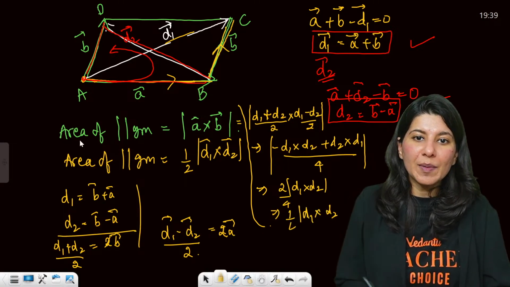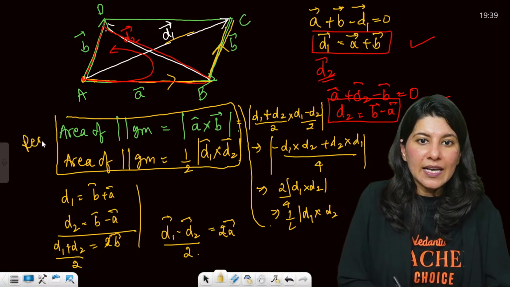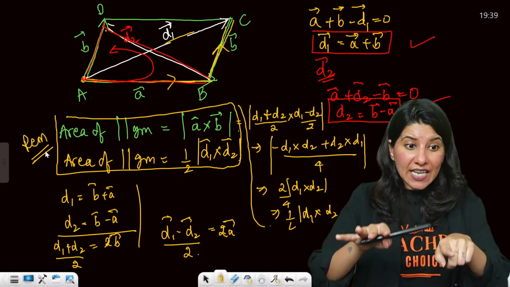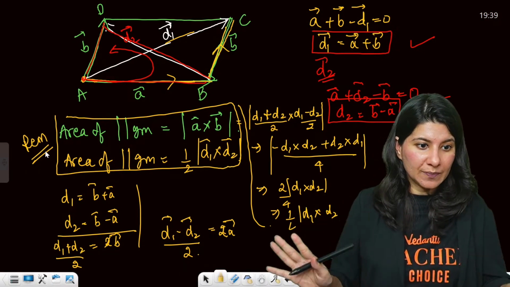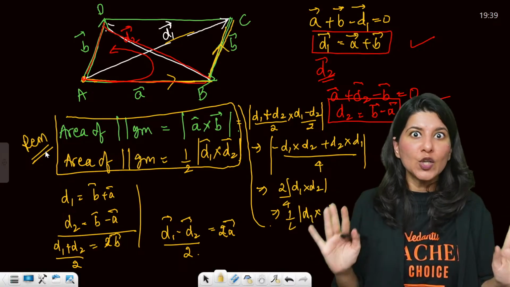So you have to remember two formulas. These are the two formulas that you have to remember. Area of parallelogram when sides are given: A cross B. When diagonals are given: half D1 cross D2. Will you be able to remember it?